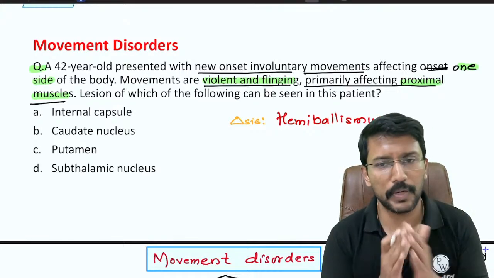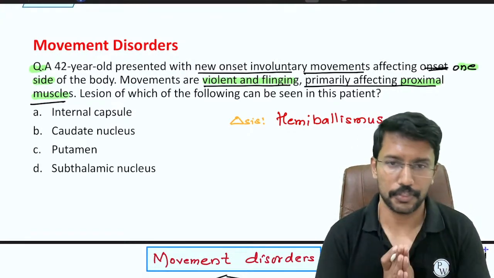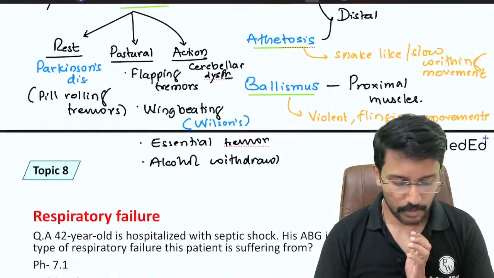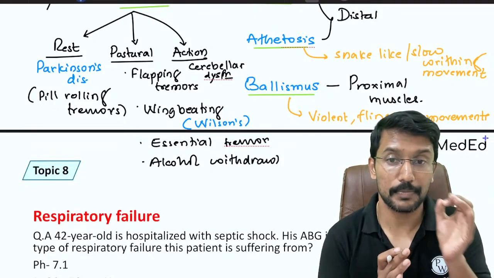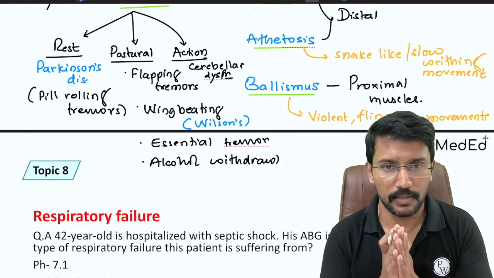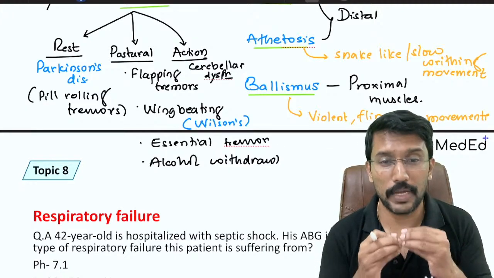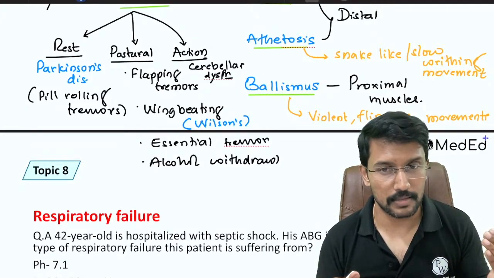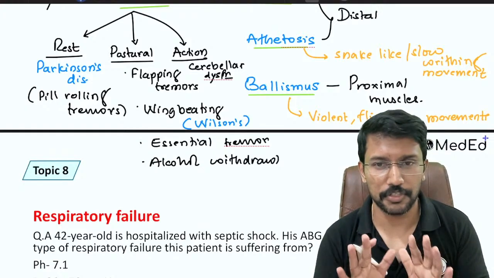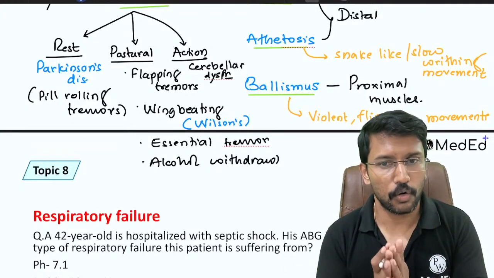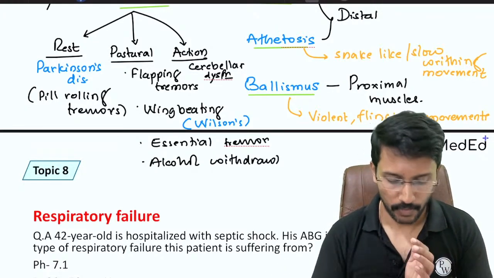Now the last bit we need is the site of lesion. They can ask site of lesions for most of these. Parkinson disease, we know, right? What is the site of lesion? Substantia nigra. What is the site of lesion for the wing beating tremor in Wilson's disease? It is the basal ganglia where the copper is getting deposited. Essential tremor, unknown. Alcohol withdrawal, partially cerebellum.